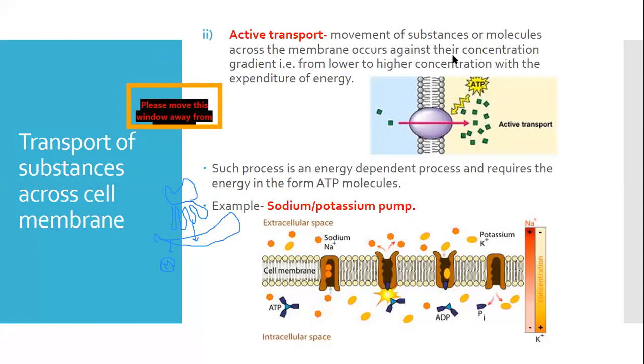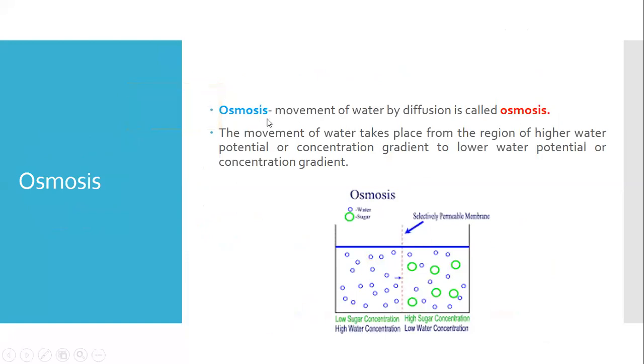Now moving on to the next slide, osmosis. You have done this in your earlier classes also. Osmosis is the movement of water by the simple diffusion process. It is a very simple process in which water moves from the higher water potential, or higher water concentration, to the low water potential.